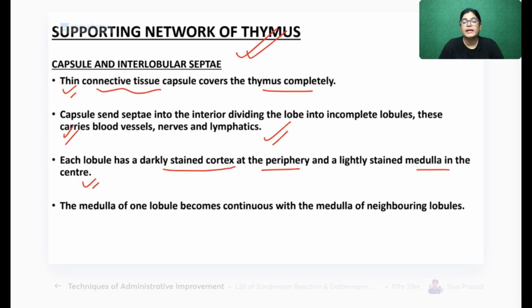One more thing is important: in the panoramic view of the whole thymus gland, one medulla communicates with the other medulla, because the trabeculae are incomplete inside the thymus.